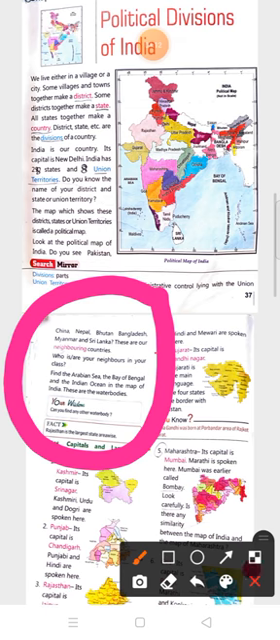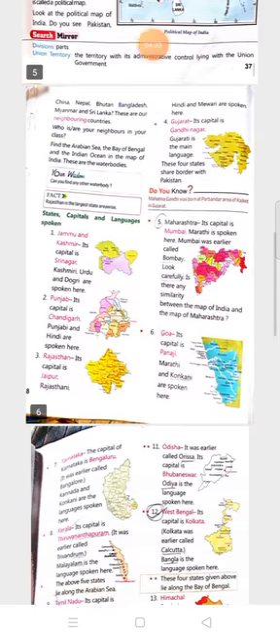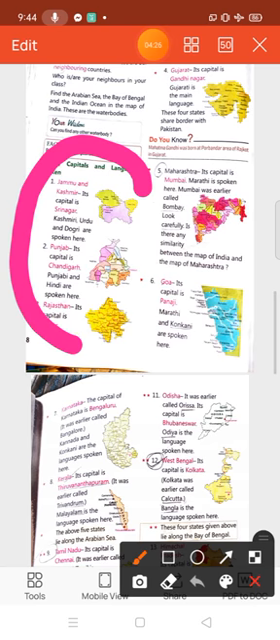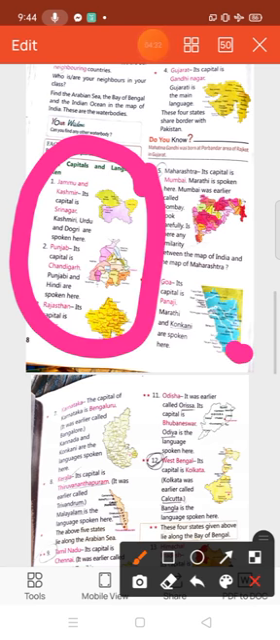Children, now I am going to read here. Keep your finger there. States, capital, languages spoken. Jammu and Kashmir: its capital is Srinagar. Kashmiri, Urdu and Dogri are spoken here.